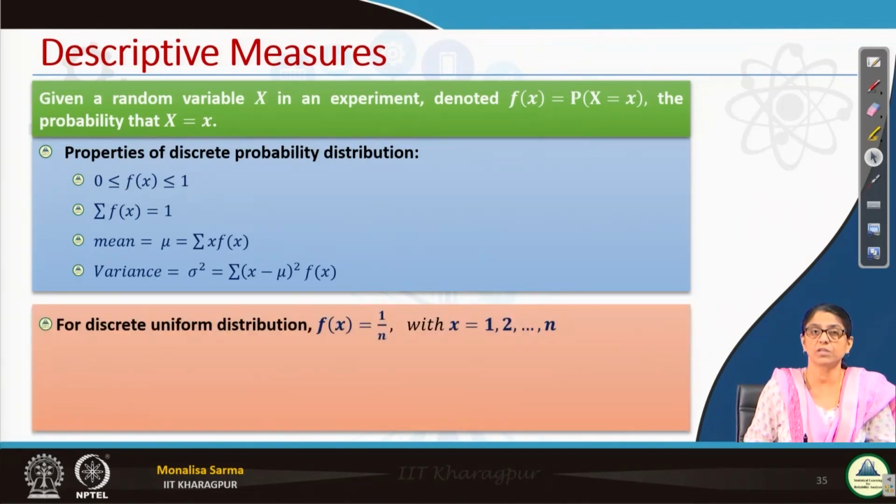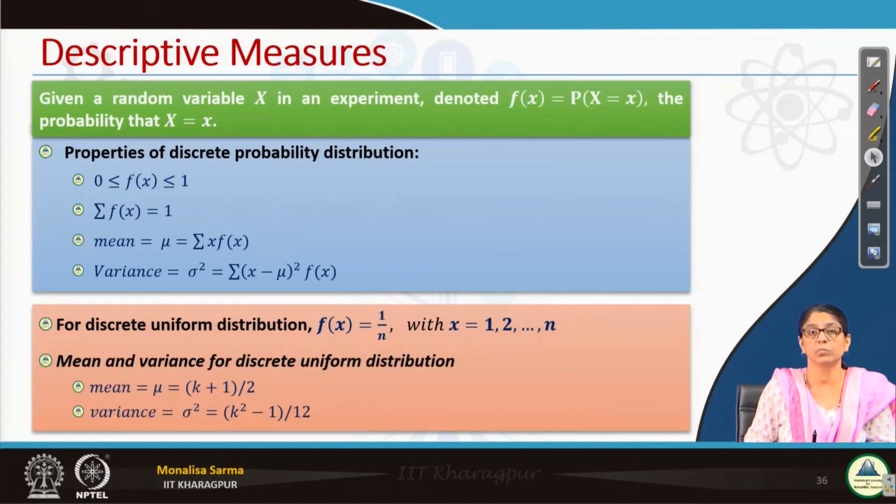Now, for the discrete uniform distribution, we have seen f(x) is equal to 1 by n, where n is the number of values that x can take. Then mu is equal to (k plus 1) by 2, and the variance is (k square minus 1) by 12. Just by putting it in the formula, you will get it. And again, you do not have to put it in a formula and evaluate it, you can just remember it.